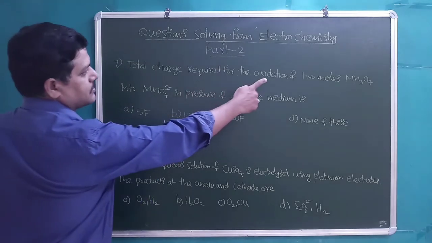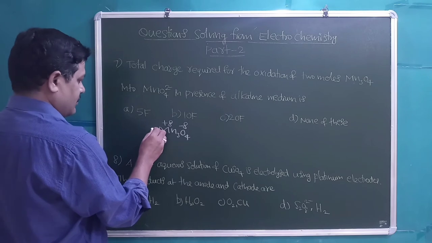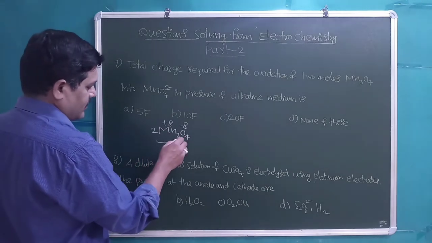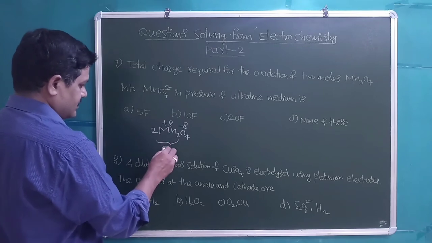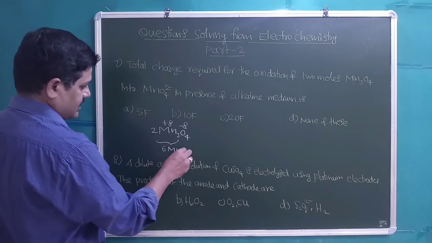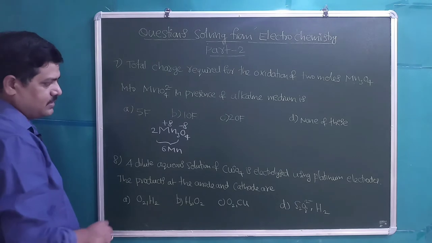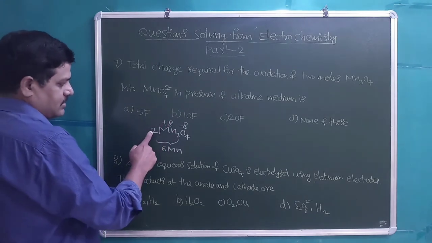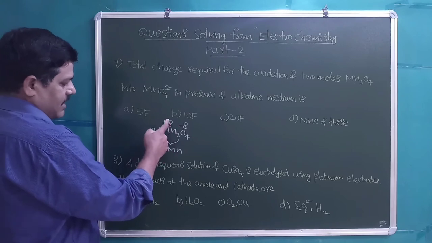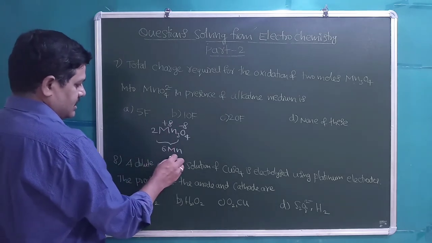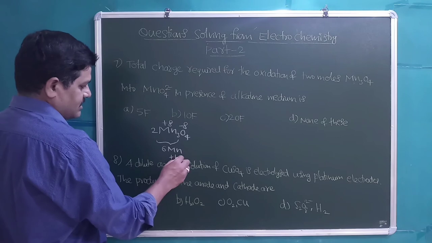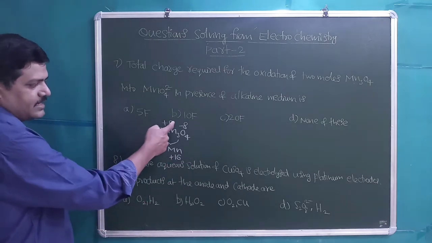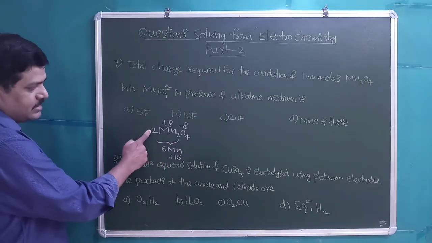It is given as 2 moles, so we will multiply this with 2. So how many Mns are there in total? 6 manganese atoms are present. 3 manganese atoms have oxidation state +8, then 6 manganese atoms will have +16, right?